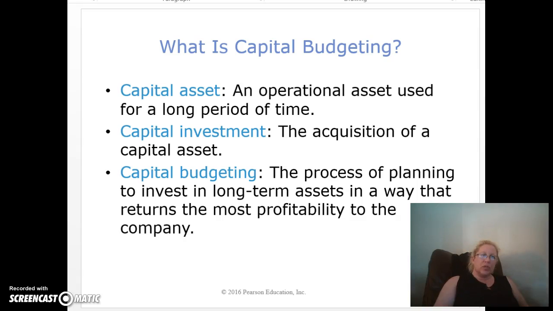Capital budgeting is critical to the business because these investments affect operations for many years and usually require large sums of cash. Previously, when you learned how to complete the master budget, we discussed budgeting objectives to develop strategy, plan, act, and control. The same objectives apply to capital budgeting, but the planning process is more involved due to the long-term nature of the asset. Exhibit 26-1 illustrates the capital budgeting process.